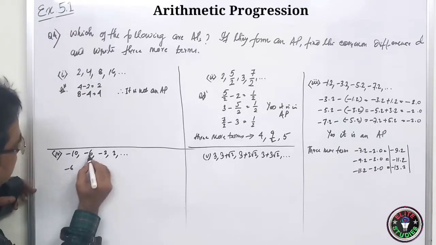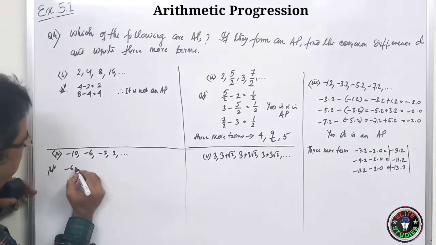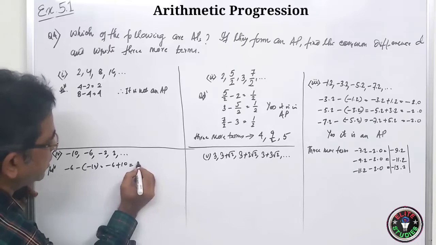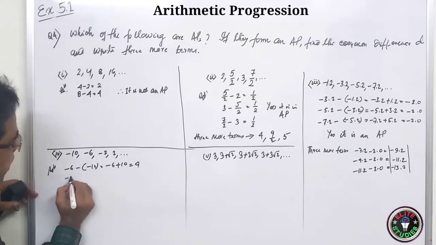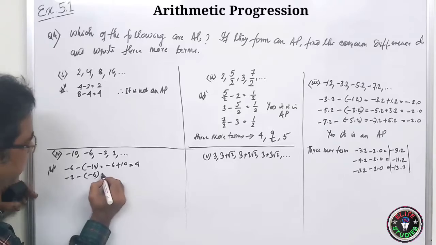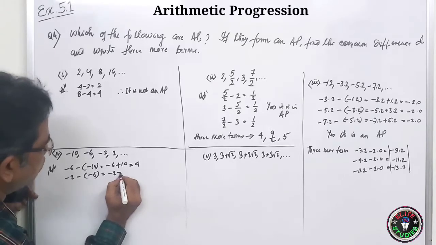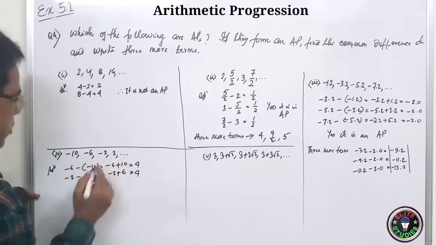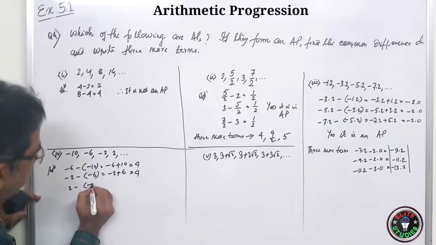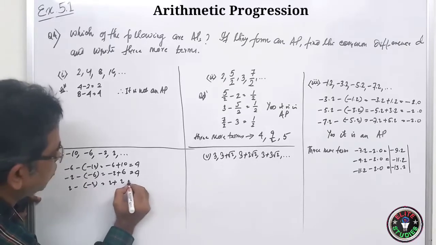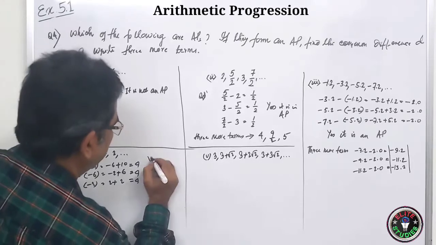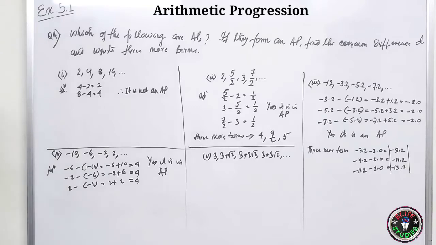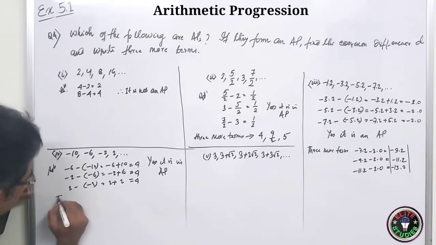Now let us do this one. So here, solution: minus 6 minus of minus 10. So it is minus 6 plus 10, is equal to 4. Now here you do minus 2 minus of minus 6. So it will be minus 2 plus 6, which is 4. Here you see 2 minus of minus 2. So it is 2 plus 2, is equal to 4. Yes, it is in AP. Okay. So three more terms.